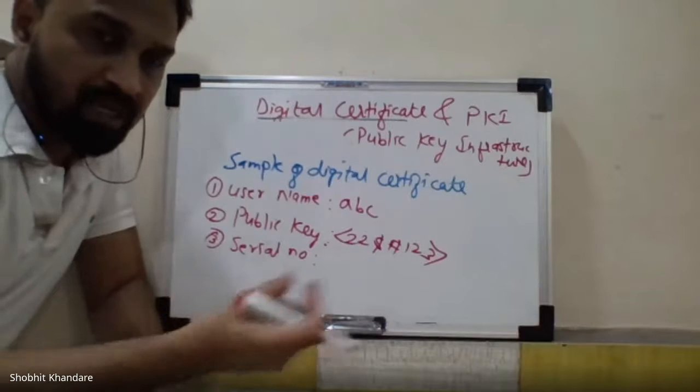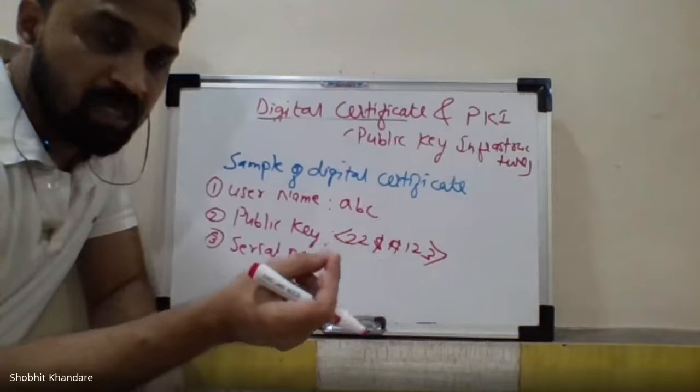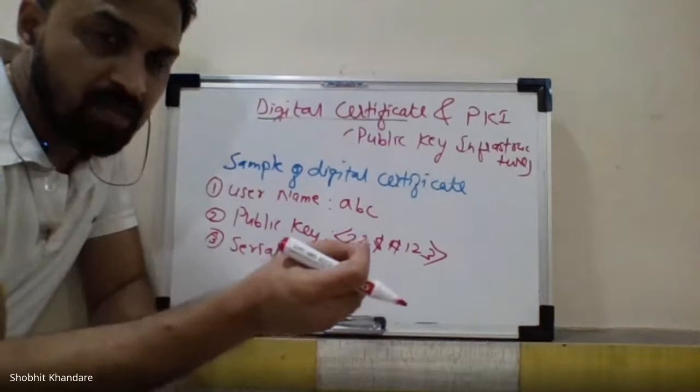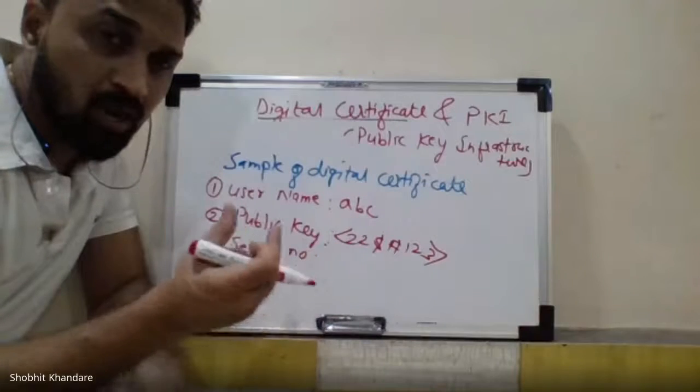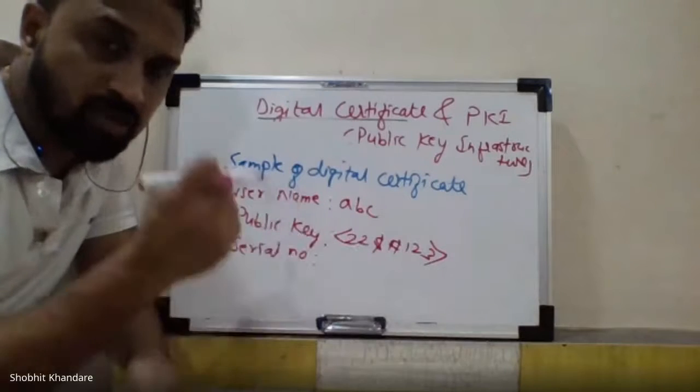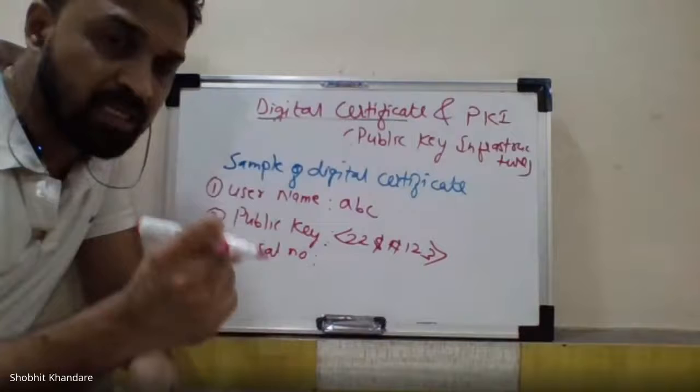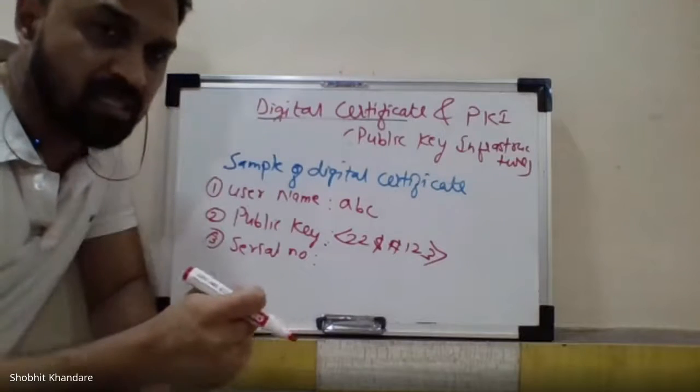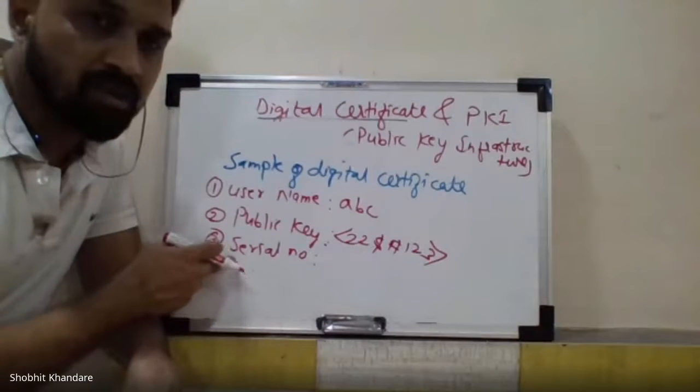Okay. नीचे में लिखा रहेगा, छोटे छोटे अक्षर में लिखा रहेगा, this is digitally generated by VeriSign. उसको टिक मार किया होगा और सीरियल नंबर कहीं तो भी नीचे दिया होगा. So it means that every digital sign is unique, and every digital signature is given with the serial number. That is the main. Okay.